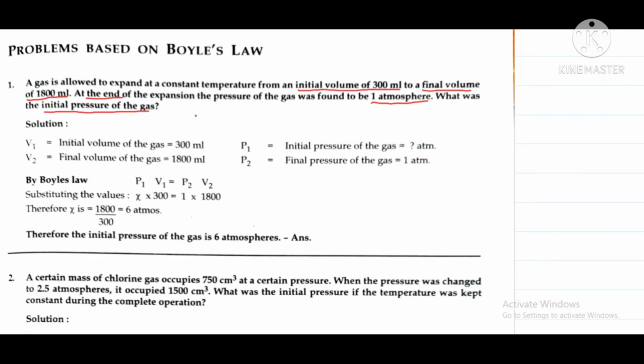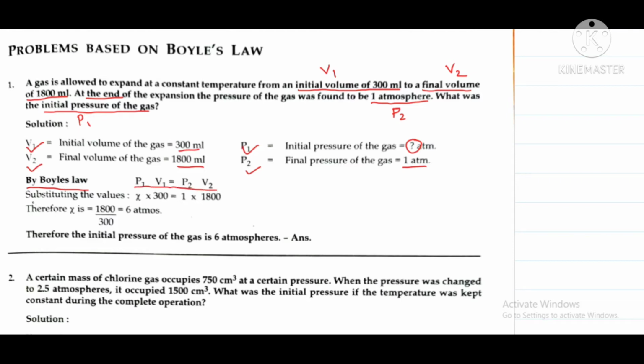The initial volume is 300 ml, so this will be our V1. The final volume is 1800 ml, so this will be our V2. At the end the pressure is 1 atmosphere, so it will be our pressure P2. And we have to find the initial pressure P1. So we write V1 is equal to 300 ml, V2 is equal to 1800 ml, P1 is equal to question mark, and P2 is equal to 1 atm. Then by Boyle's law we can write that P1 V1 is equal to P2 V2.